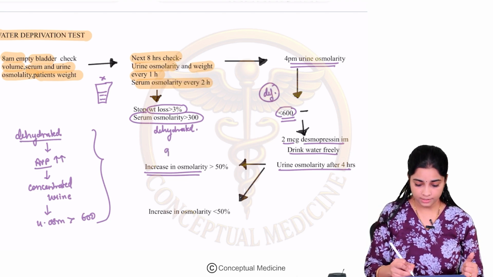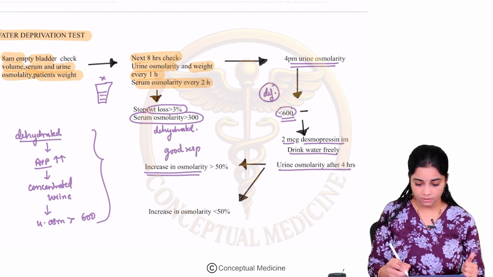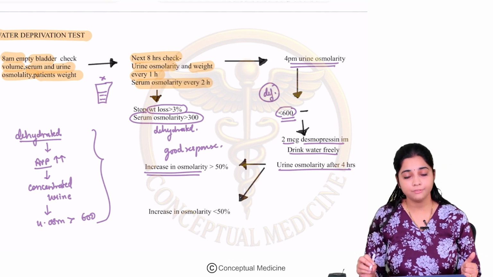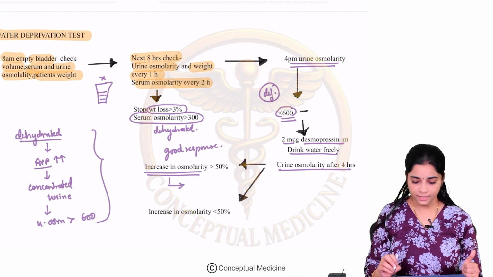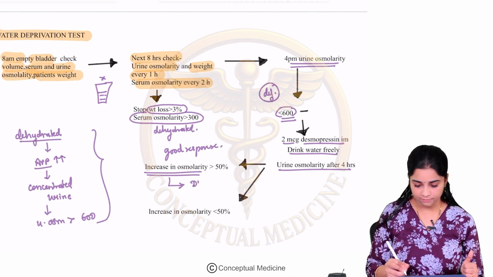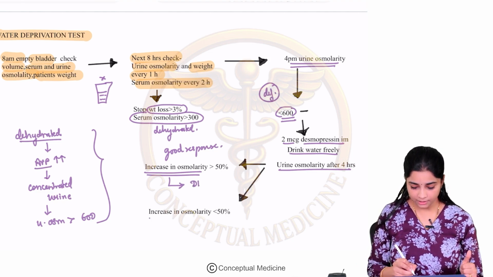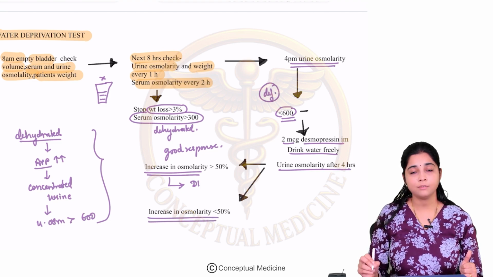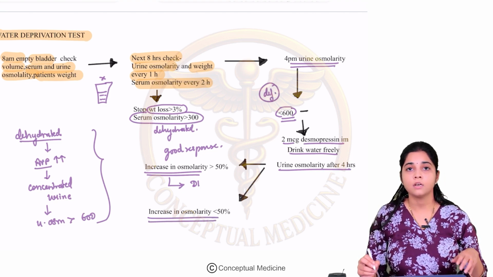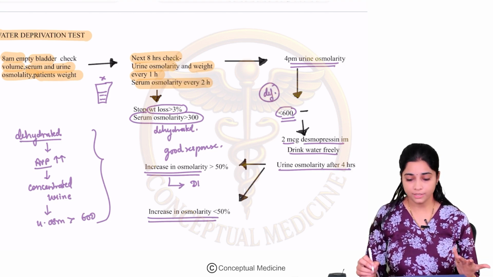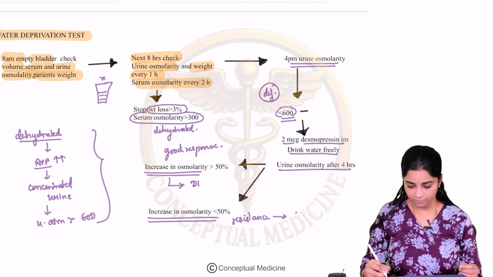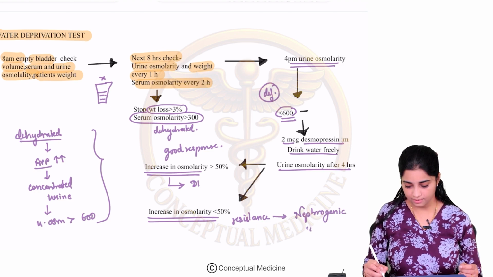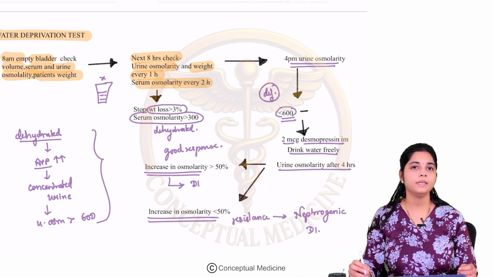If there is a good response and there is an increase in the osmolarity to more than 50%, that means he did have a deficiency, so that means that he did have a diabetes insipidus. But if the increase in osmolarity is small, even after giving desmopressin, there is no response. That means there is some resistance, and this means that there could be a probable nephrogenic DI.